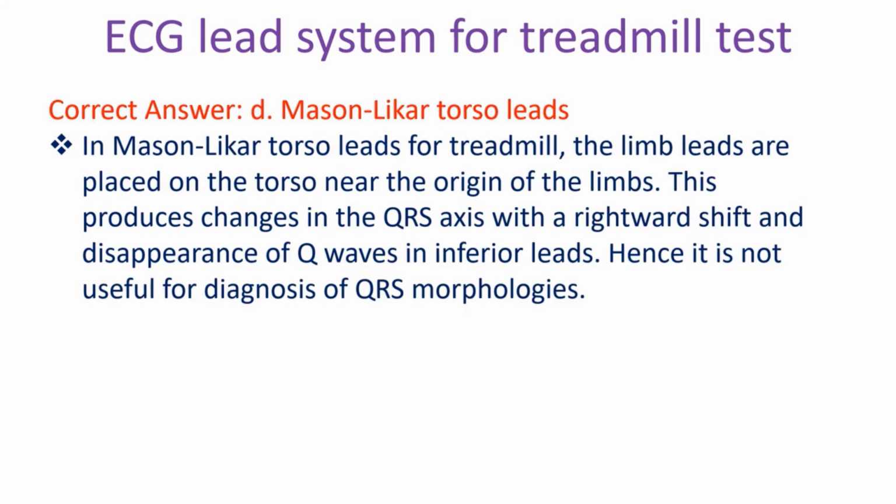Mason-Likar torso leads. In Mason-Likar torso leads for treadmill, the limb leads are placed on the torso near the origin of the limbs. This produces changes in the QRS with a rightward shift and disappearance of Q waves in inferior leads. Hence, it is not useful for diagnosis of QRS morphologies.